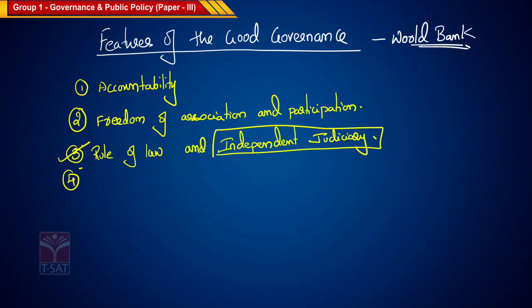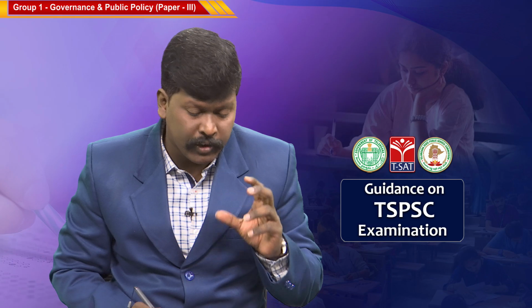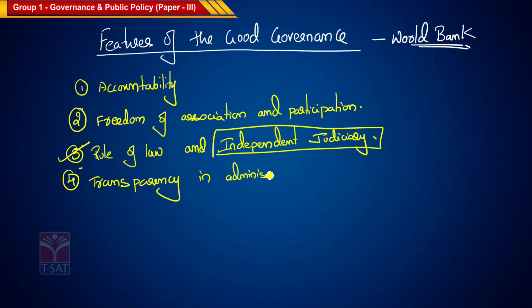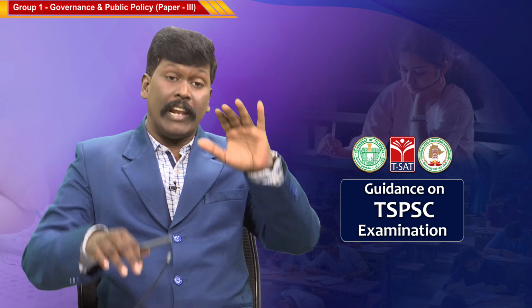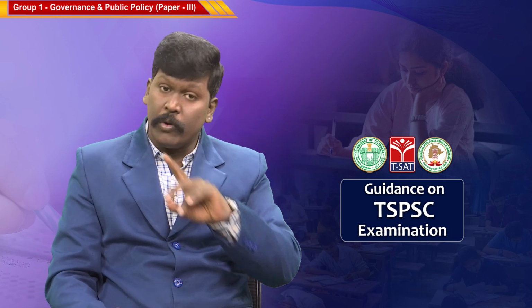The fourth feature of good governance is transparency in administration. Transparency in administration is very, very important. It ensures less corruption, no red tapeism, no nepotism.